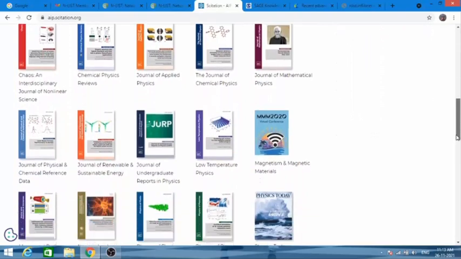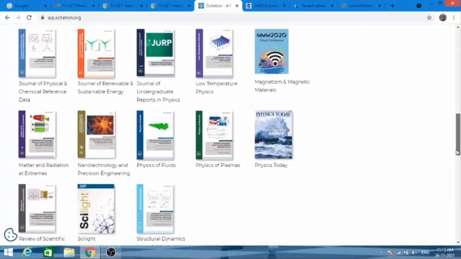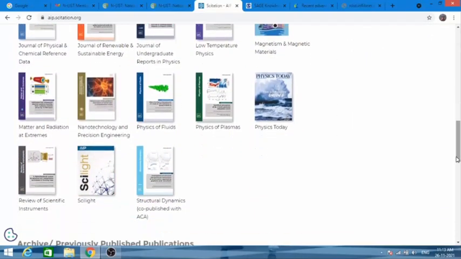These are the journals that are available on this website. They are all regarding physics. Now you can click here and get access to the latest and the old issues of that journal.